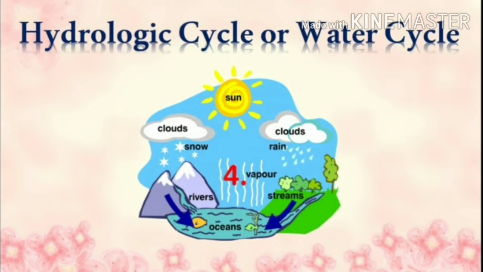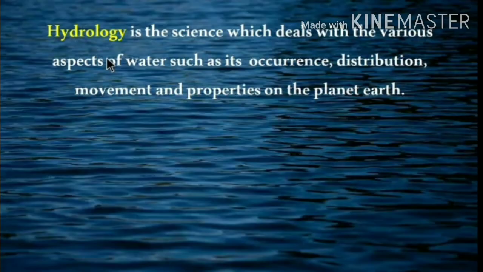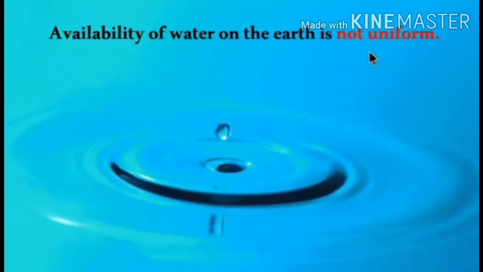What is meant by hydrology? Hydrology is a science which deals with the various aspects of water, such as its occurrence, distribution, and movement, and properties on the planet Earth. Availability of water on the Earth is not uniform. It differs from place to place. Some places are very rich and some places are poor in water resources.